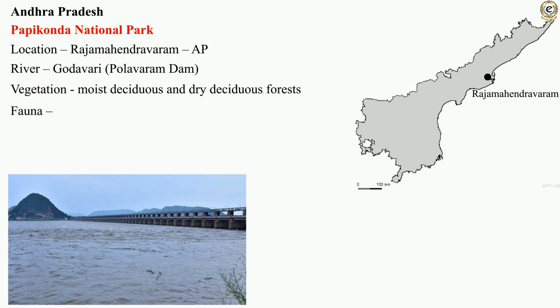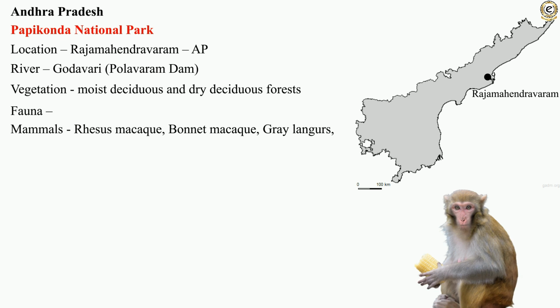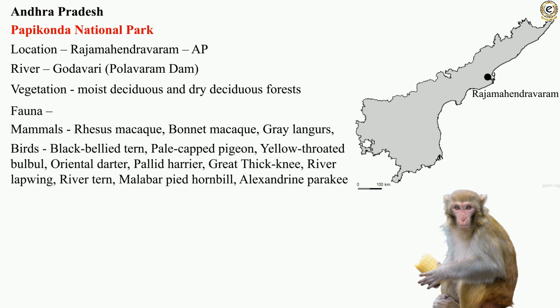The fauna includes rhesus macaque, bonnet macaque, and grey langurs. Apart from mammals, one can find black-bellied tern, pale-capped pigeon, yellow-throated bulbul, oriental darter, pallid harrier, great thick-knee, river lapwing, river tern, Malabar pied hornbill, and Alexandrine parakeet. Reptiles like the Indian golden gecko and king cobra can also be found in Papikonda National Park.